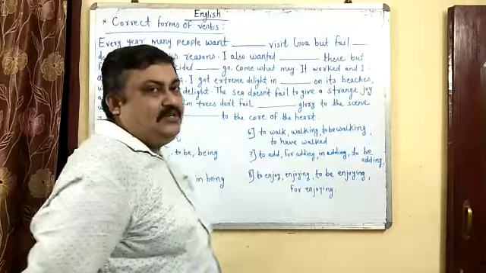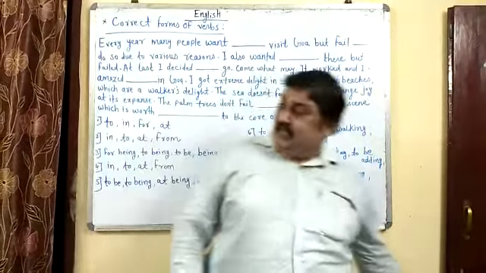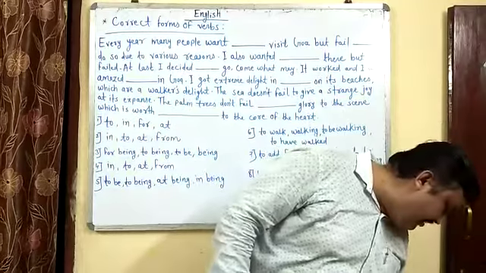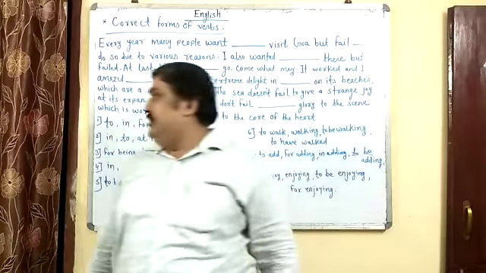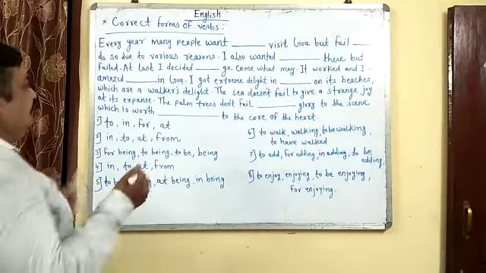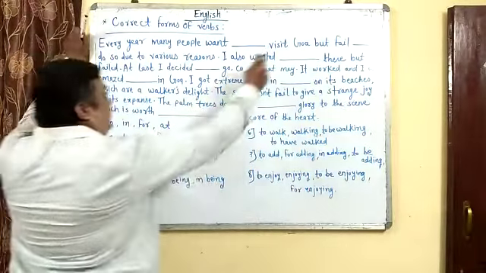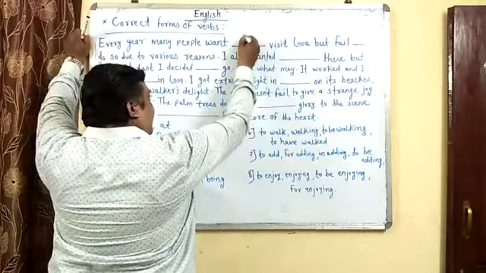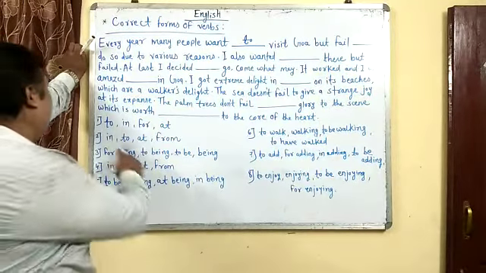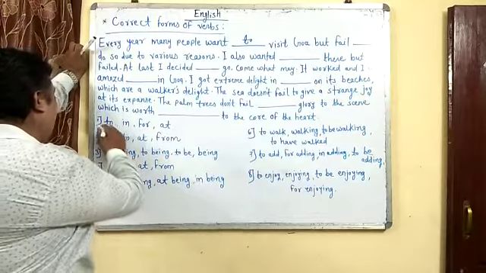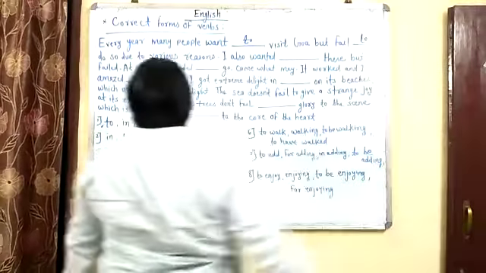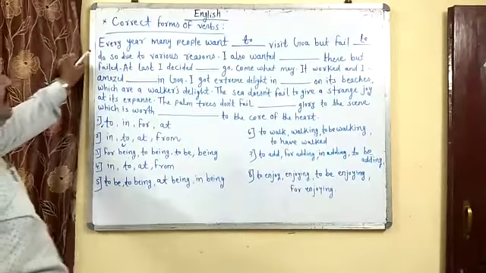Now students, we shall try to solve. How? Because there 8 options are given. We have to choose the correct option for each and every one. How we can solve? See, the first one. Every year many people want, the first form of the verb, that's why to is used. To visit Goa but fail. Again I think there is to. To do so due to various reasons.